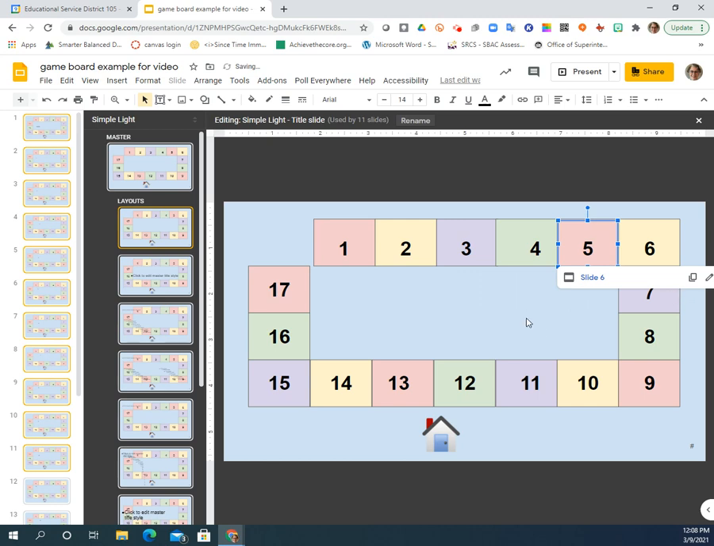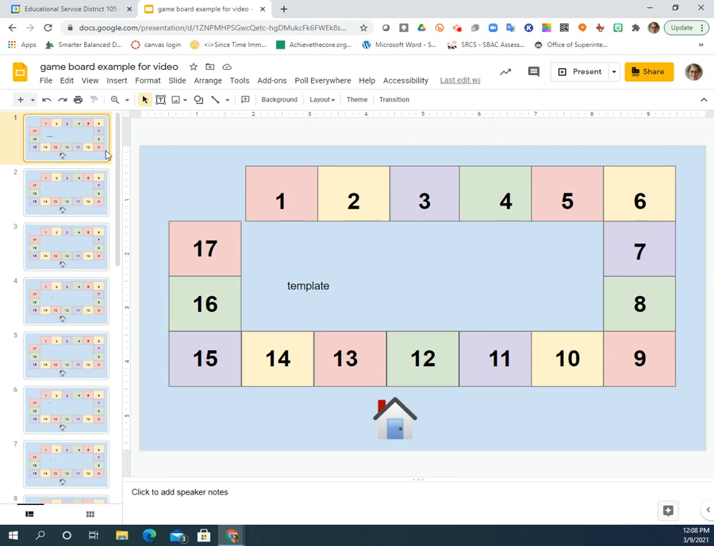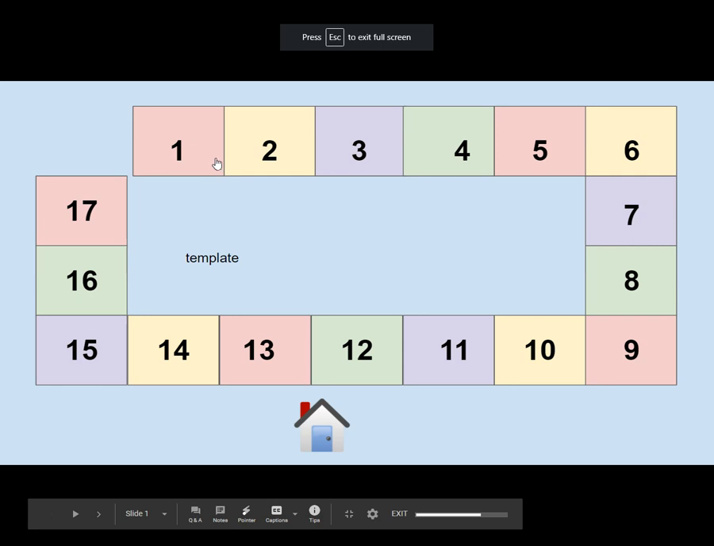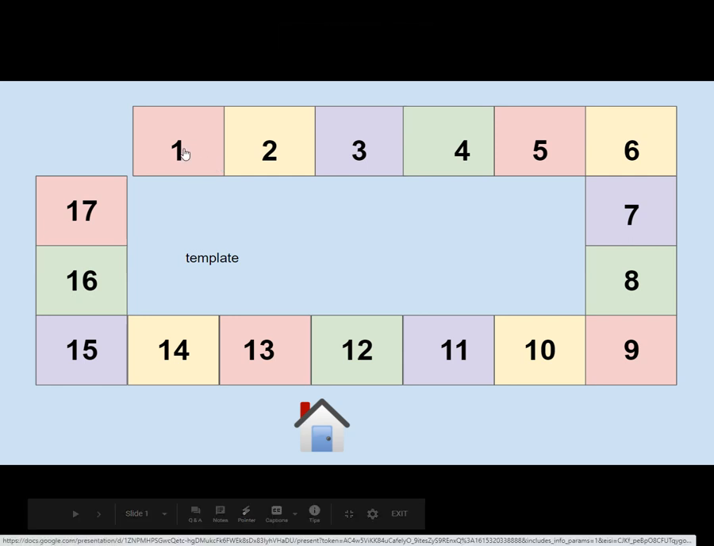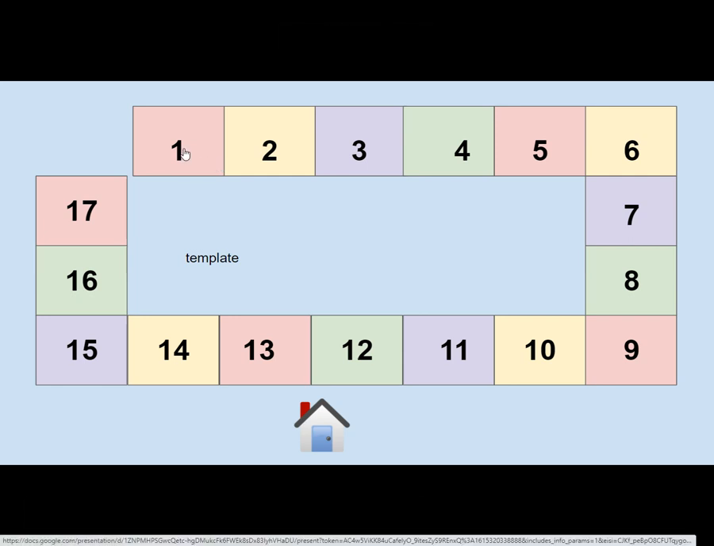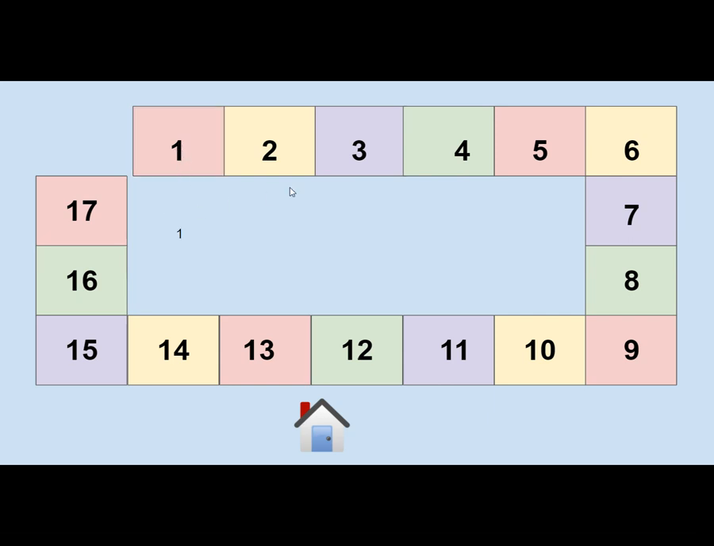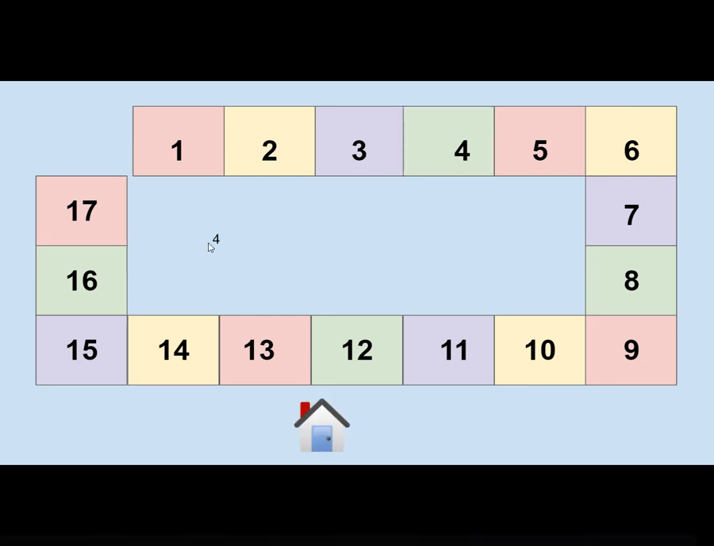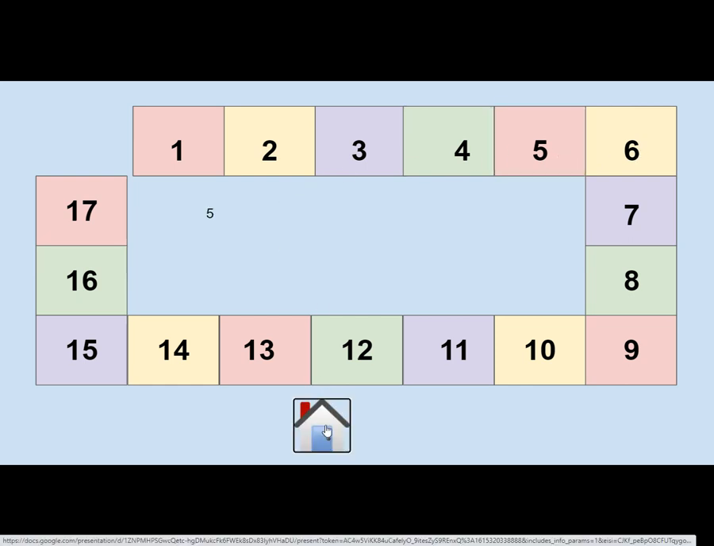Now, before I go too much further, I want to show you how this looks in the actual presentation. So here's my presentation. I'm going to click present. So when I click on 1, it should go to the activity number 1 when we get there. So I'm going to click on 1. There it's going to go to 1. Let's say I'm going to go to 4. Now it's going to go to 4. Let's go 5. Now it's going to go to 5. And remember, if I click on this home button, it's going to take me back to my template.